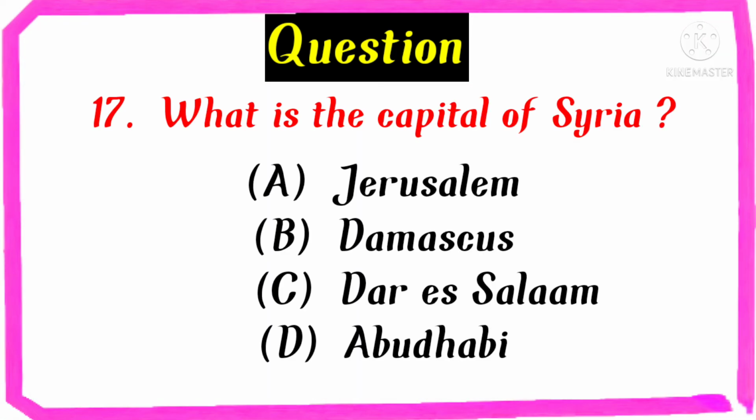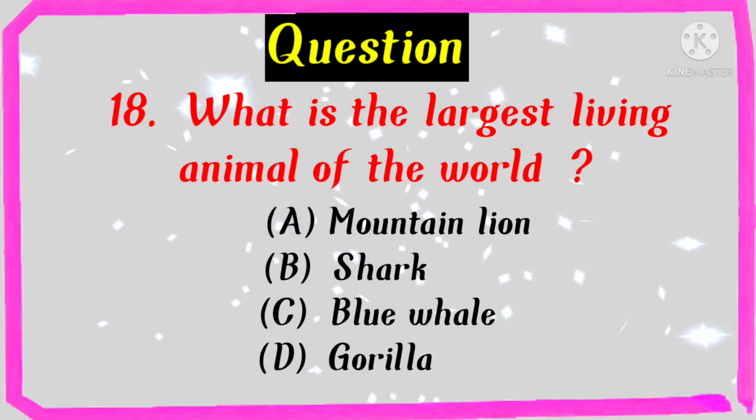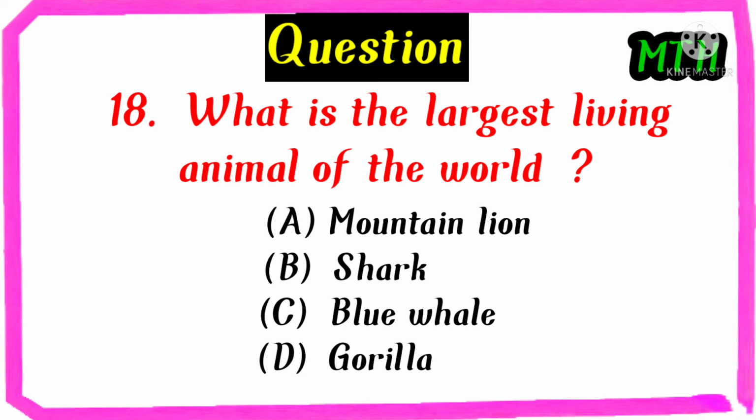What is the capital of Syria? Jerusalem, Damascus, Dar es Salaam, Abu Dhabi. The right answer is Damascus. What is the largest living animal of the world? Mountain lion, shark, blue whale, gorilla. The right answer is blue whale.